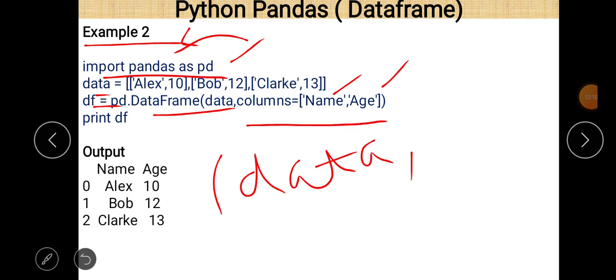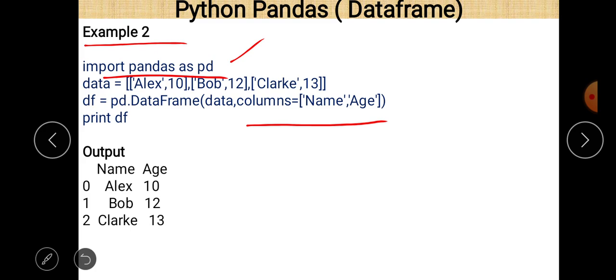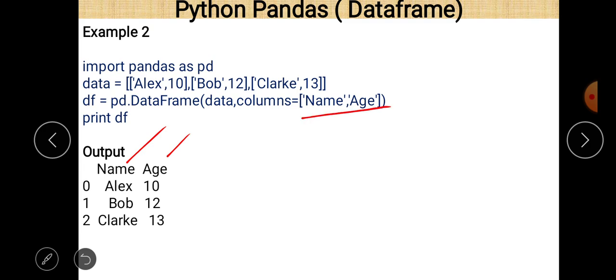So the names of the columns are name and age. The last statement is print df. If you want to print this data frame, you can easily see that. The names of the columns are name and age, and these column names we gave in the definition of the data frame, so they appear here. No index value is given, so by default they start from 0. You can easily see that there are 2 columns, using a list. So Alex 10, Bob 12 and Clark 13 will be printed.